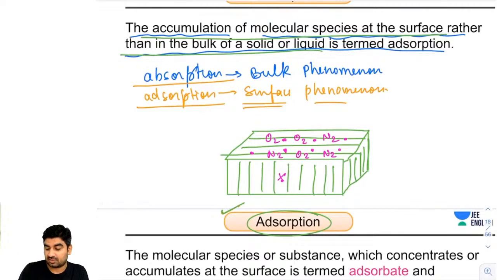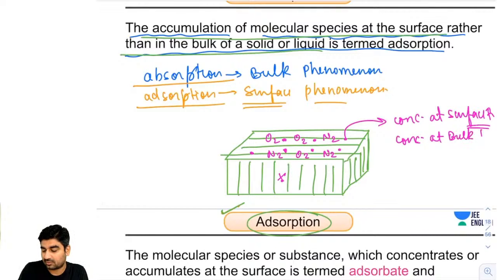And due to adsorption, concentration at the surface increases and concentration at the bulk decreases. So due to adsorption, concentration at the surface will increase and concentration at the bulk will decrease.